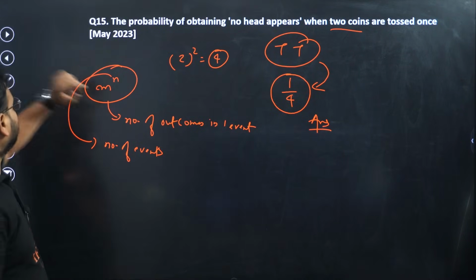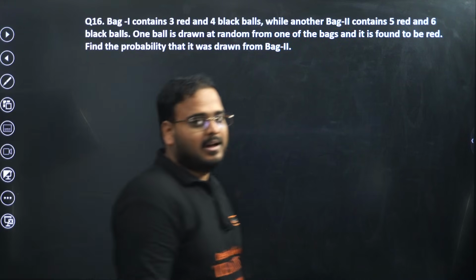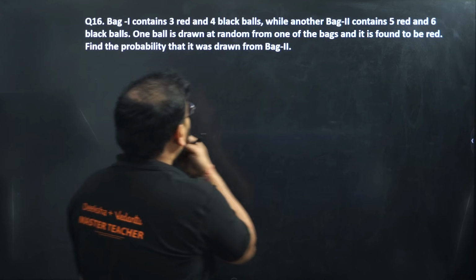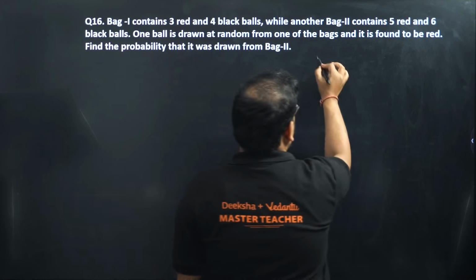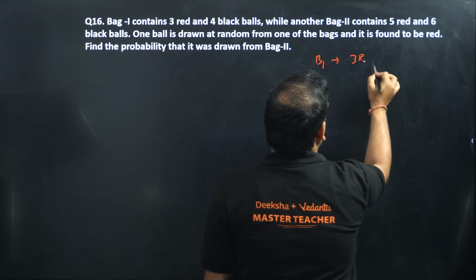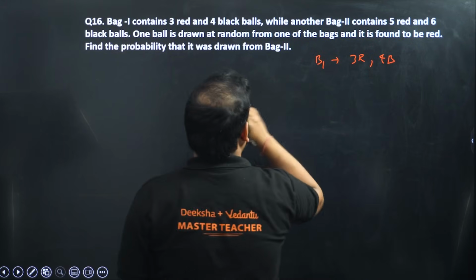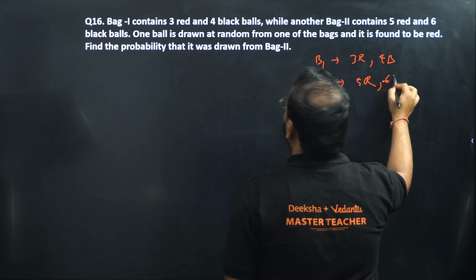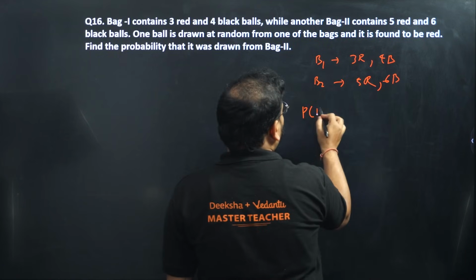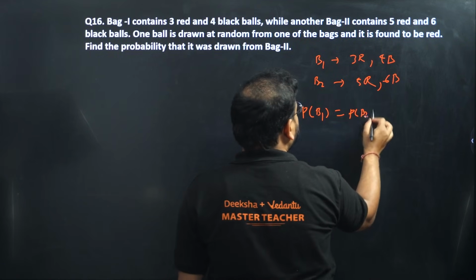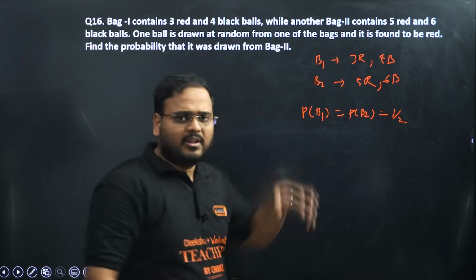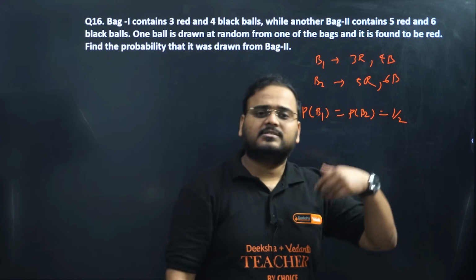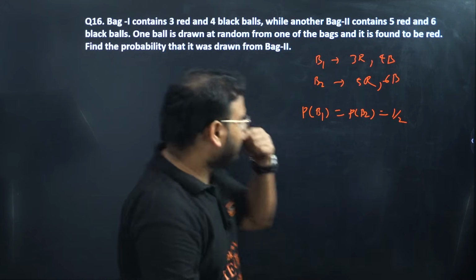Okay. It's a PYQ. Question 16. Another question, I think on the Bayes theorem. Have a look. Bag 1 contains 3 red, 4 black balls. So B1 has 3 red, 4 blacks, and B2 has 5 reds and 6 blacks. The probability of picking bag 1 and bag 2, since they are not rigged, will be 1 by 2. There are 2 bags. Chances of me picking one of them will be half a chance.